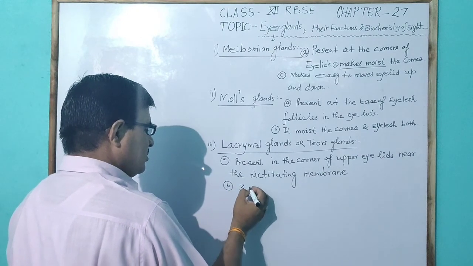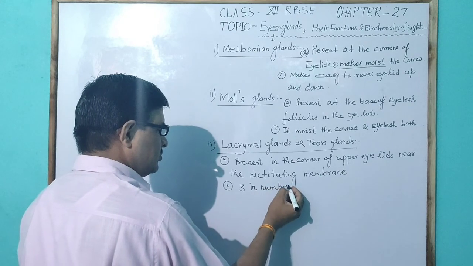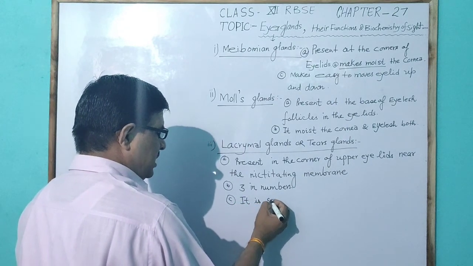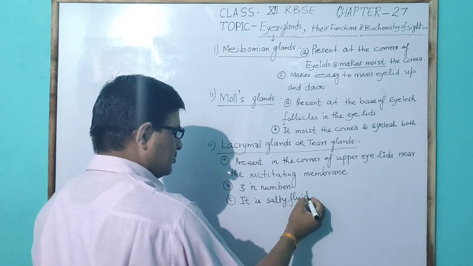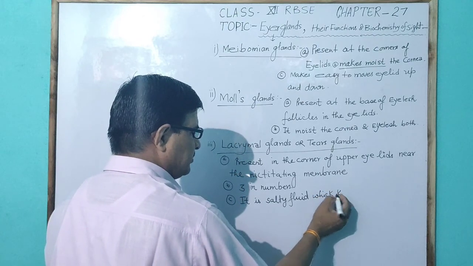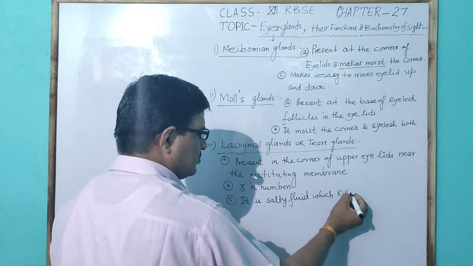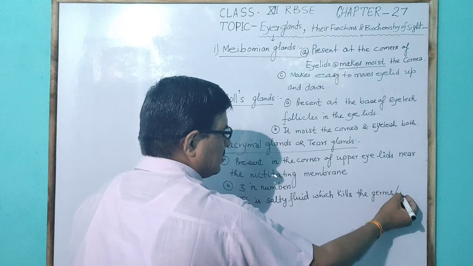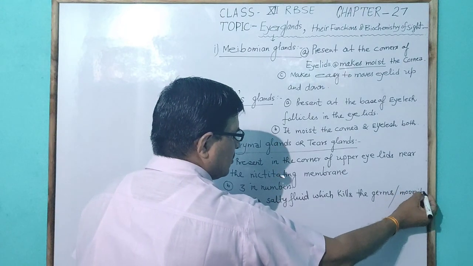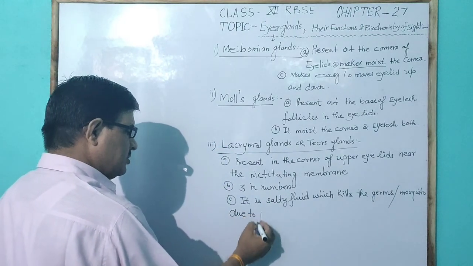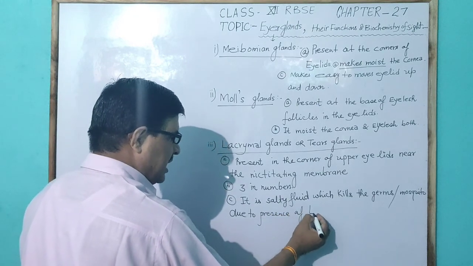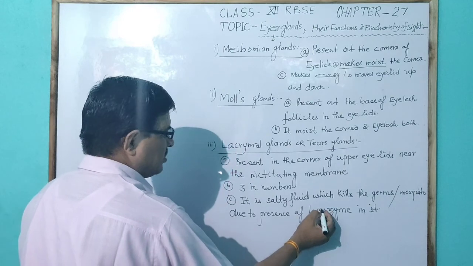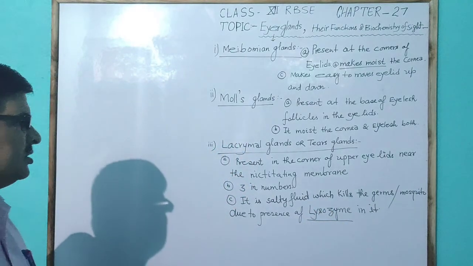Tear glands are three in number. Tears are a salty fluid which kills germs due to the presence of lysozyme in it. Lysozyme is present in the tears.